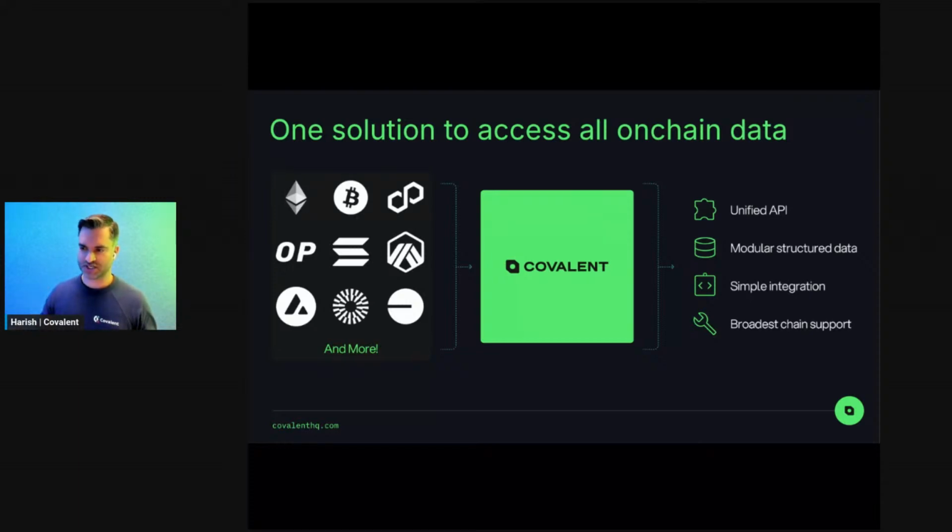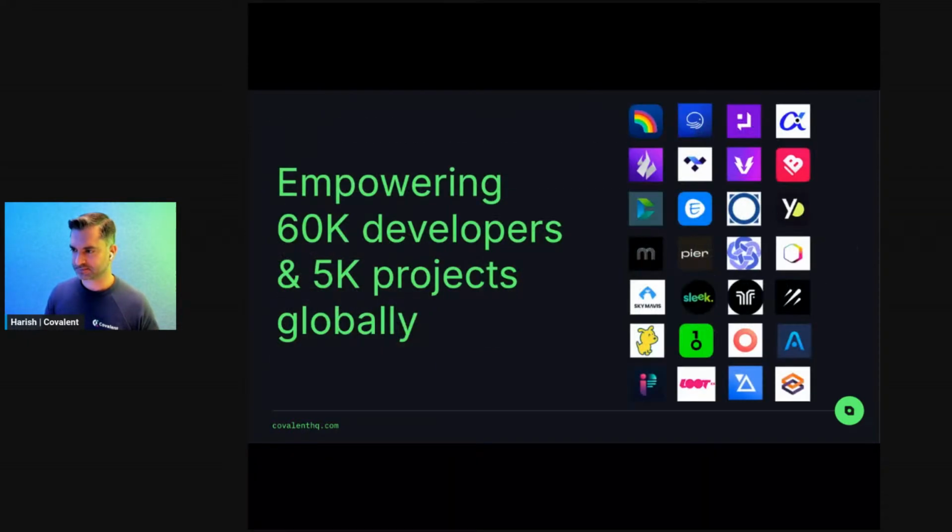And in this multi-chain space, it can have all sorts of interesting nuances. Given that we've indexed over 200 chains, we know there's a lot of customization that happens under the hood that we have to deal with. So it is a bit of a challenge, but that's basically the value proposition for Covalent.